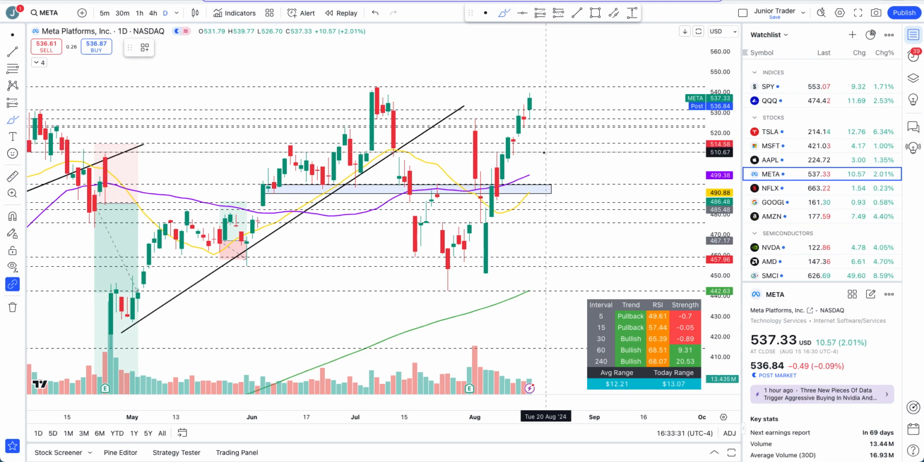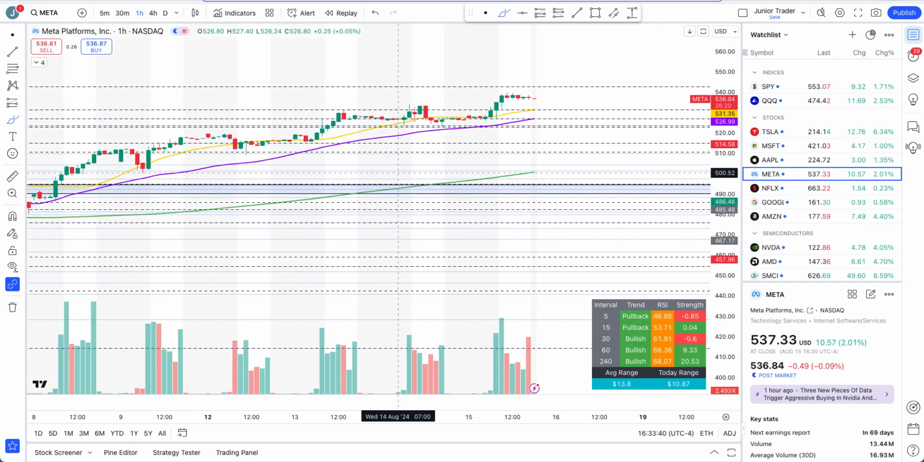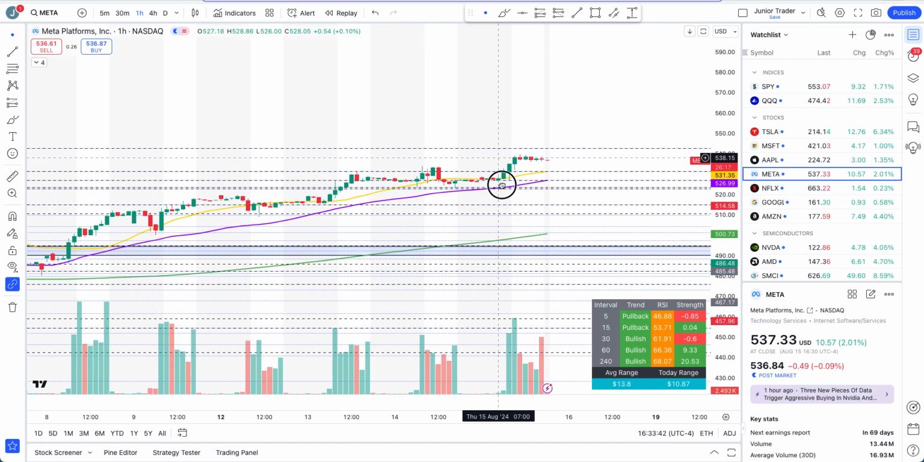Even any pullback would have come to the level of 510. That just would have been a pullback. We are still very bullish. Right now, Meta is not showing me any signs of cool off as well. From here, what are the levels to watch tomorrow? Let's go to the hourly interval.